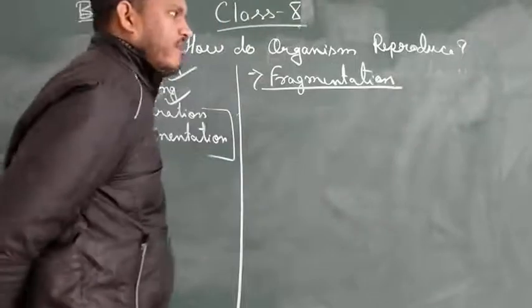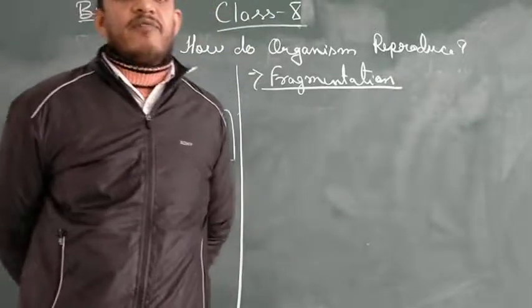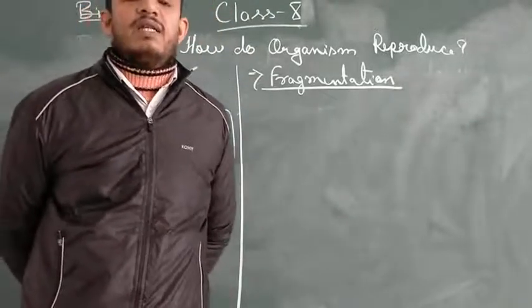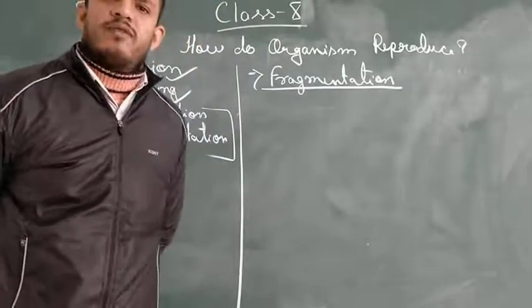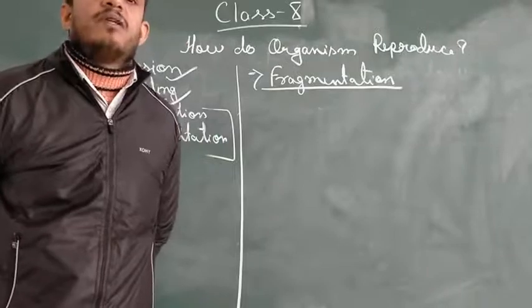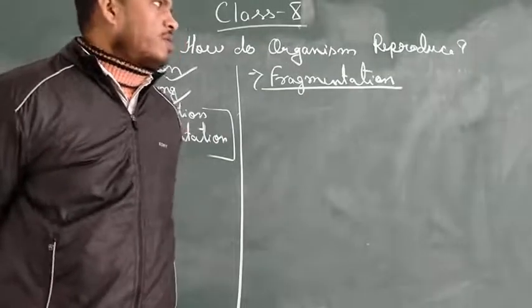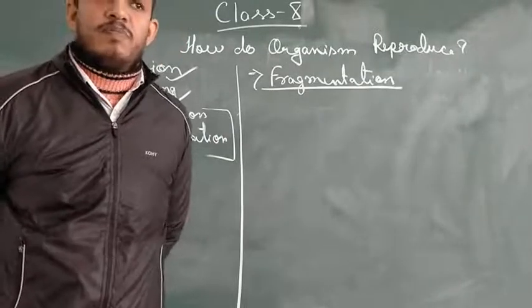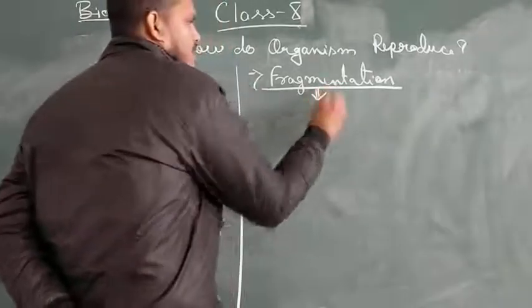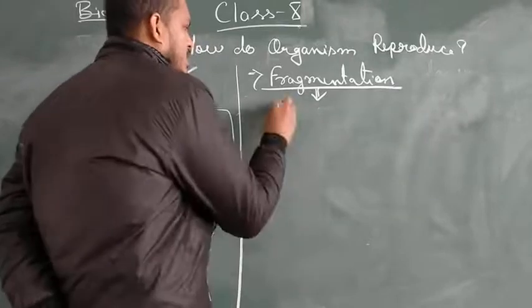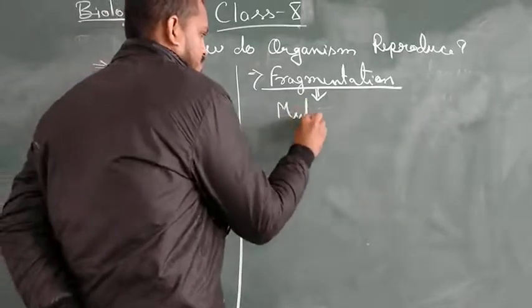Now the term fragmentation itself gives you the meaning: the organism is going to be divided into fragments, into multiple pieces. So if you are talking about fragments or multiple pieces, it means that the organisms which follow fragmentation are generally multicellular.